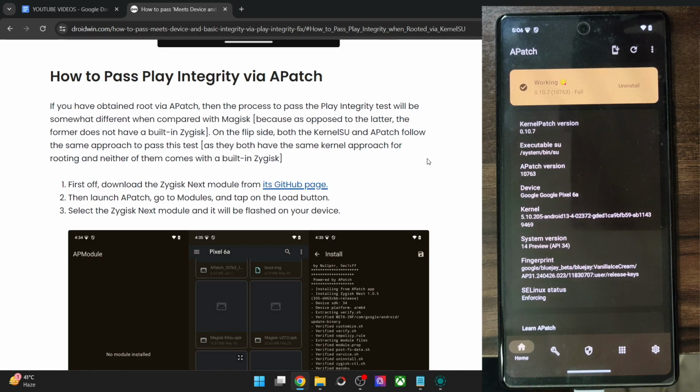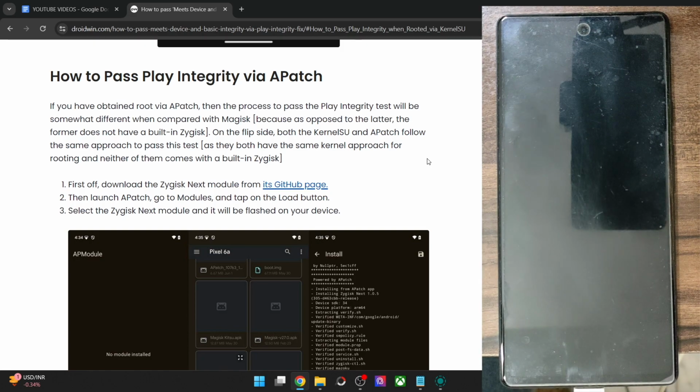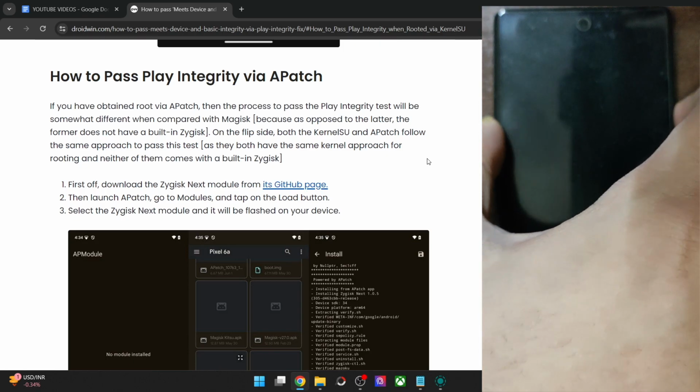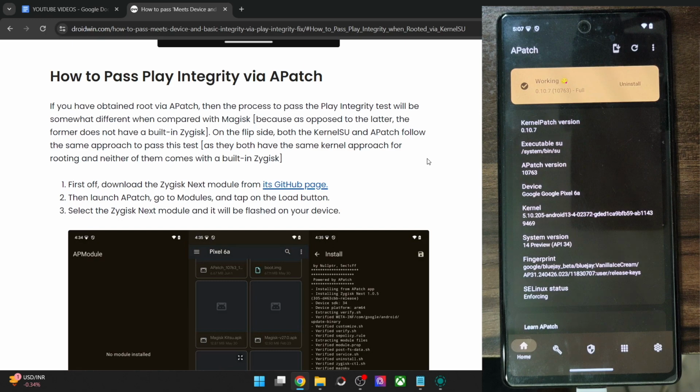So as you might be aware, nowadays there are quite a few ways of obtaining root on an Android phone. Apart from the usual Magisk, you could now also take the help of an unofficial fork of Magisk known as Magisk Kitsune. Then you have a couple of approaches that take the help of the kernel. These involve the likes of KernelSU and APatch. So as of now, I'll talk about how to pass the Play Integrity test using APatch.